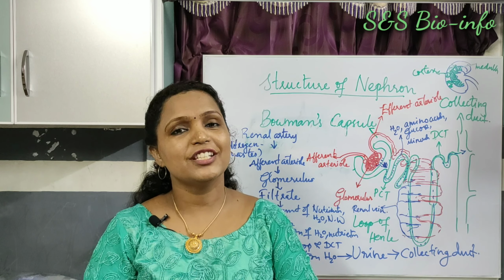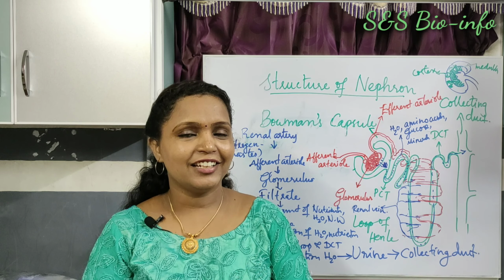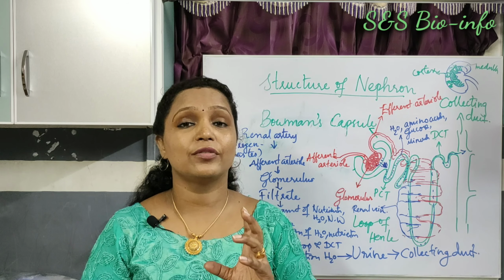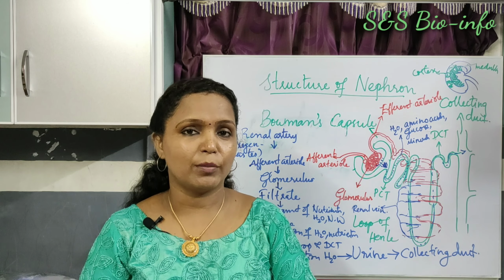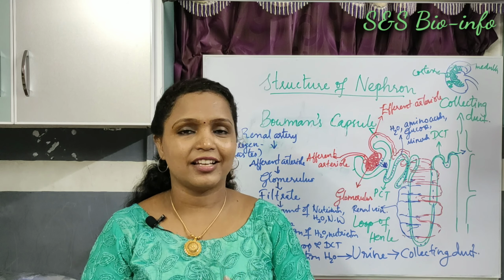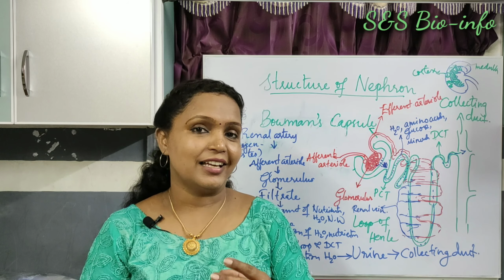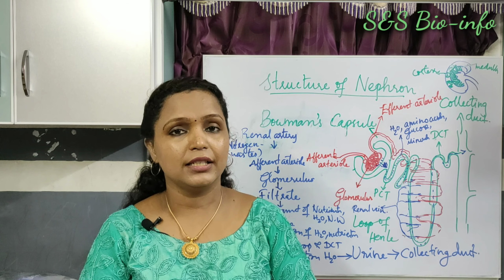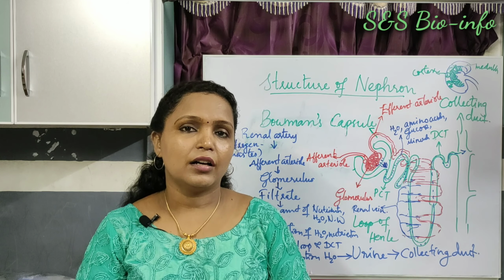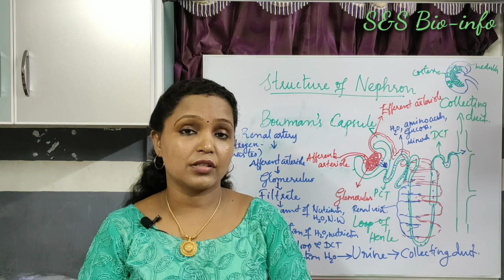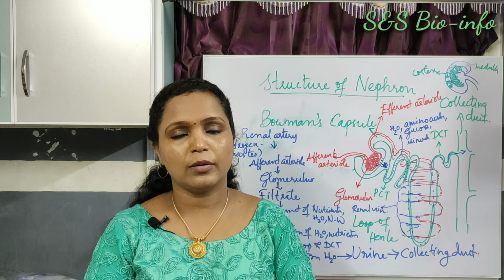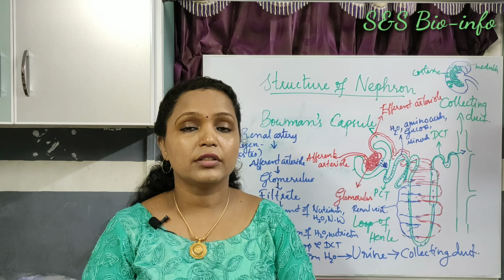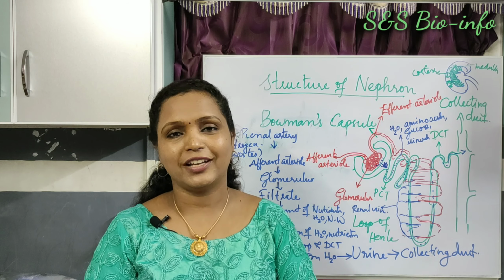Do you know the composition of urine? It is a slightly pale colored fluid which contains about 25 to 30 grams of urea along with a large amount of water, some salts and pigments. It is slightly acidic in nature. The pH is about 6. Then the process of urination is called micturition. The elimination of urine with the help of the urethral sphincter through the urethra is called micturition or urination.